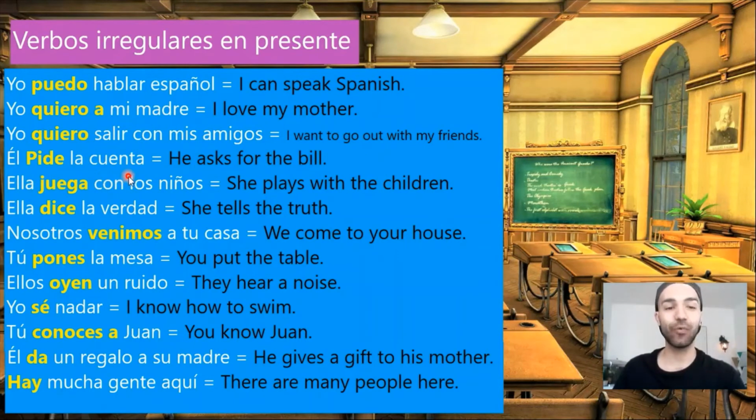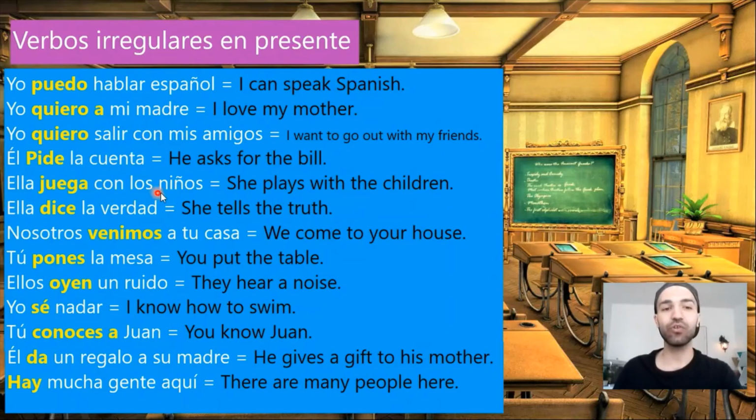Él pide la cuenta. He asks for the bill. So, la cuenta, it means the bill. Él pide la cuenta. And don't forget to practice it. Él pide, el verbo pedir, to ask. Yo pido la cuenta. Tú pides la cuenta. Él pide la cuenta. Ella pide la cuenta. Nosotros pedimos la cuenta. Vosotros pedís la cuenta y ellos piden la cuenta.